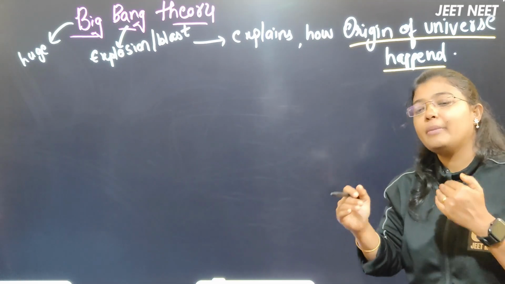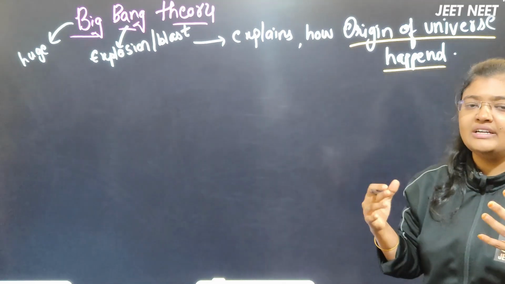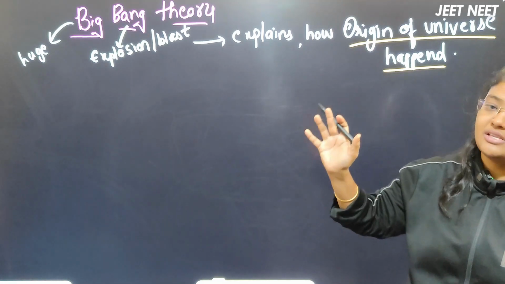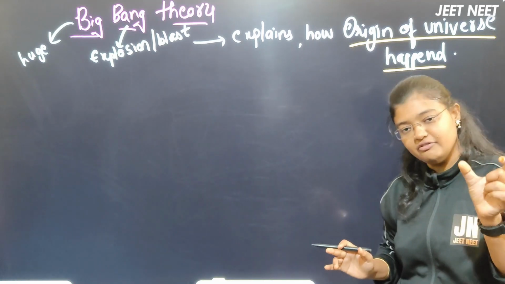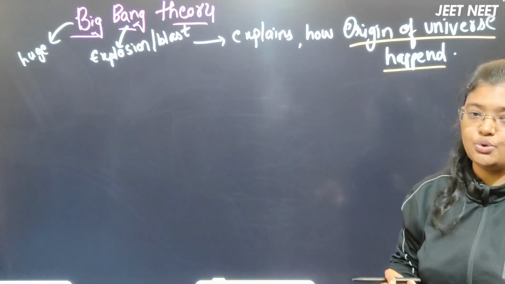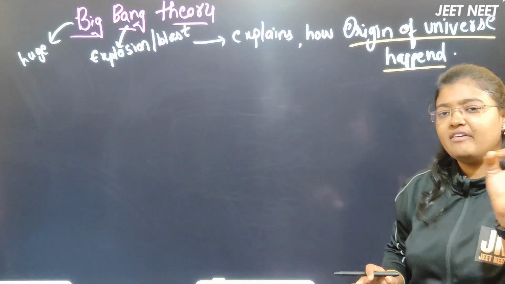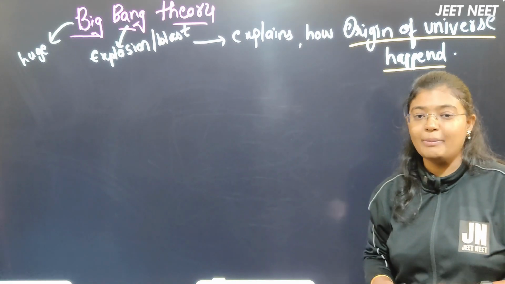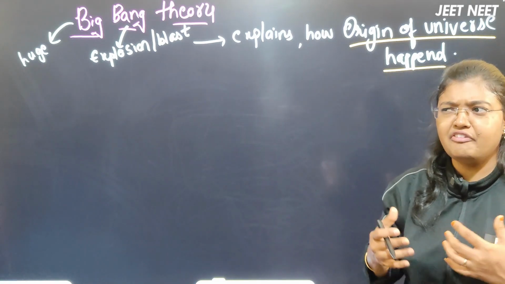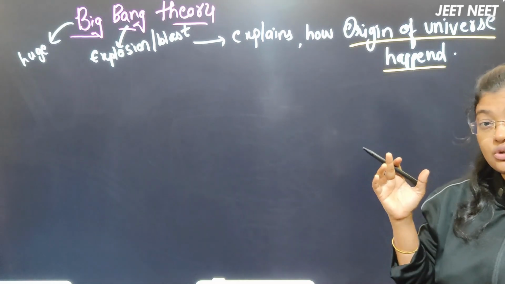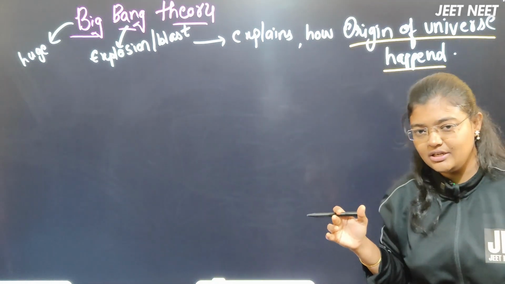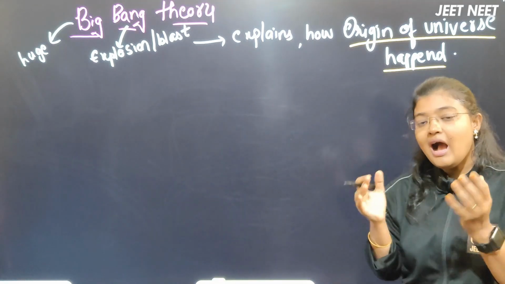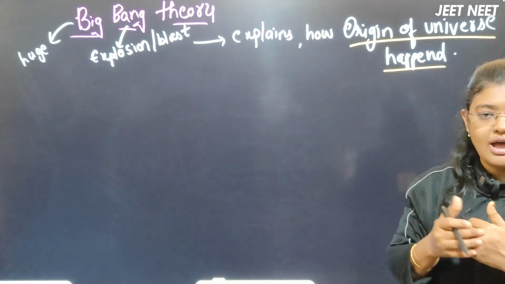But after the formation, a lot of scientists assumed by themselves that the universe might have formed in this way. That's why NCERT has used the phrase conjectured story. If you have an NCERT in front of you, please look at that point. Conjectured story means it's an imaginary story. It's a fiction, right? General fiction stories we used to listen to in our childhood. So this is also a fiction or imaginary story of how the origin of the universe might have happened.